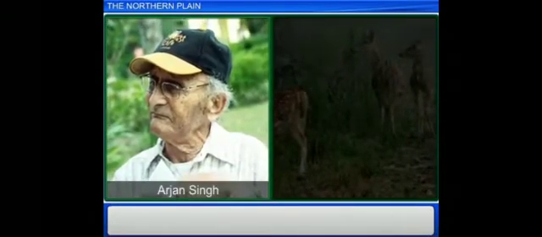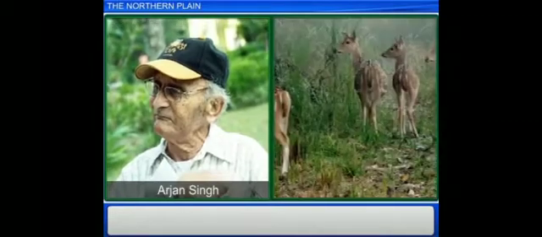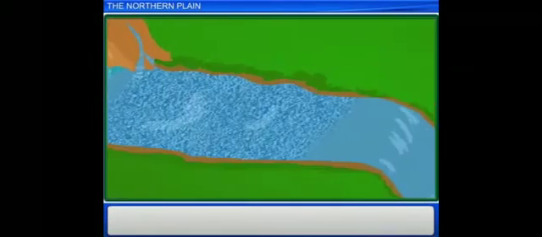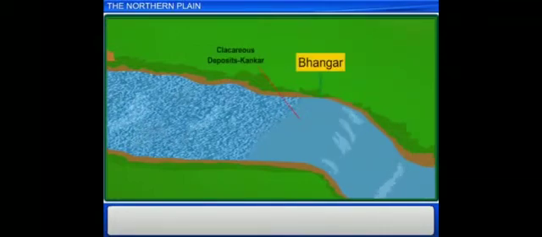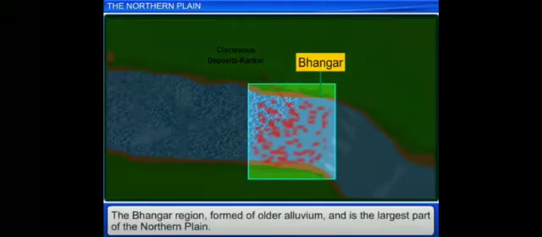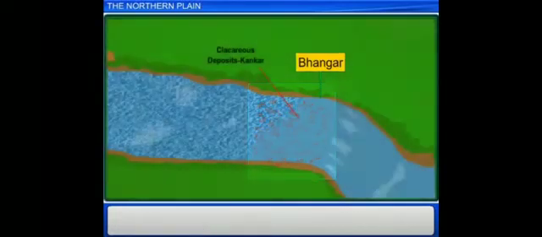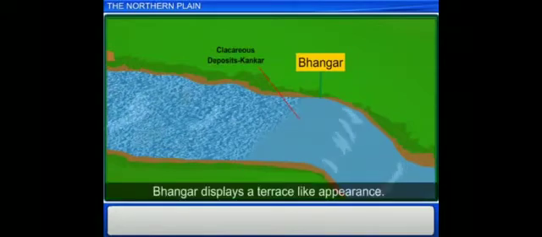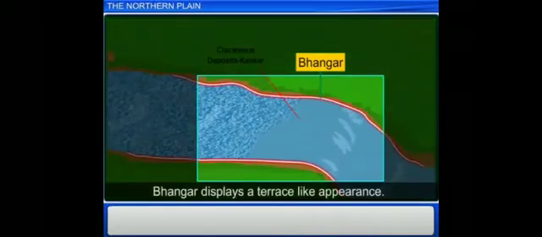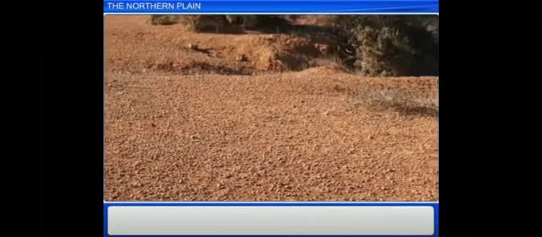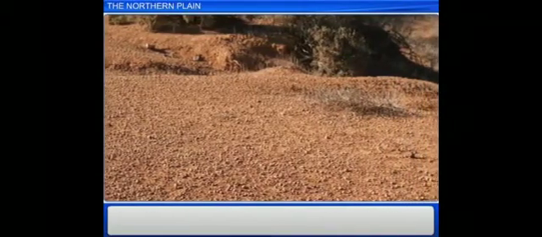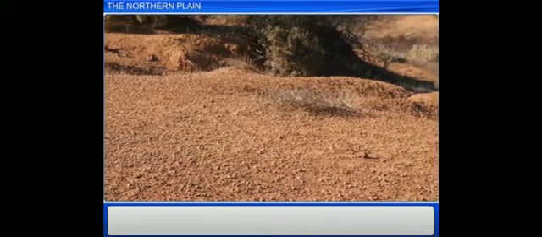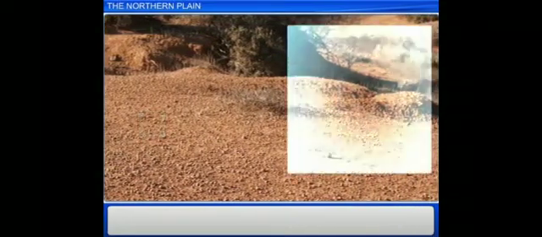Moving forward, we will move to the next region, that is Bhangar. Bhangar is the largest part of the northern plain. Bhangar is formed by old alluvium. This region lies above the floodplains of the rivers, therefore it has a terrace-like appearance. Here you can see the terrace-like appearance. The soil in this region consists of calcareous deposits. It forms sheets across the alluvial plains. Here you can see the image of the calcareous deposits, and in India these deposits are known as kankar.